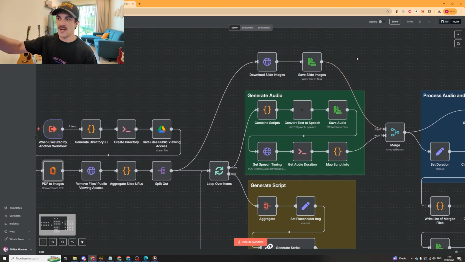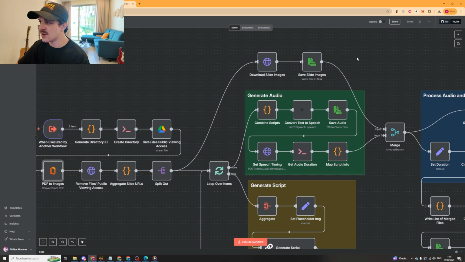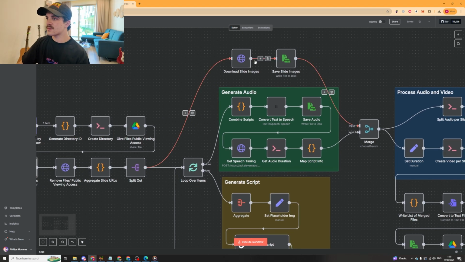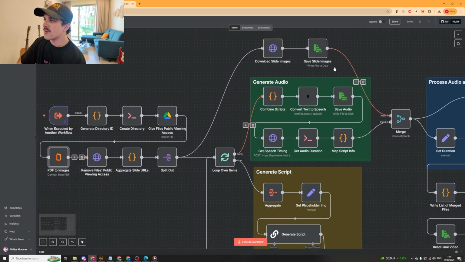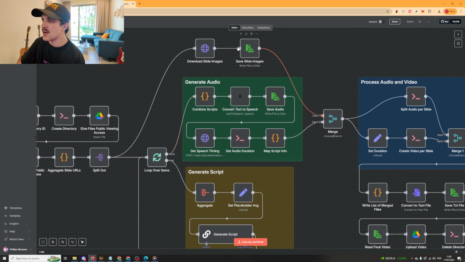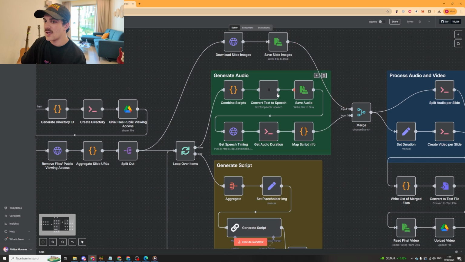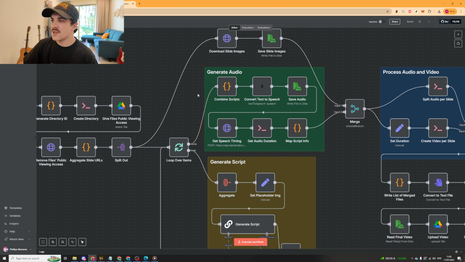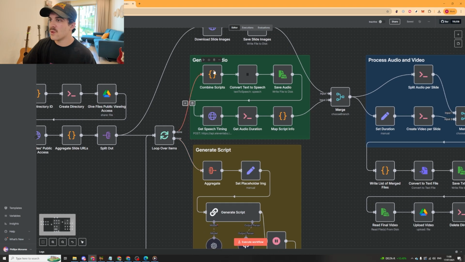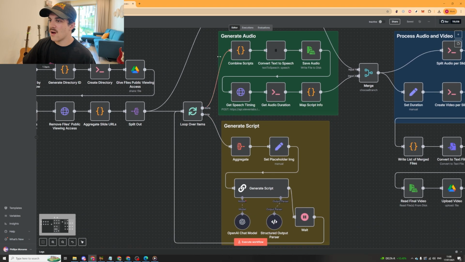And then we've just hosted N8N on a server, which is a pretty good way to do it. So it downloads the images that have been converted from PDF, and it saves them to the disk, and then it will go ahead and merge it. This bit here, what it does is it goes ahead and it will create the audio.